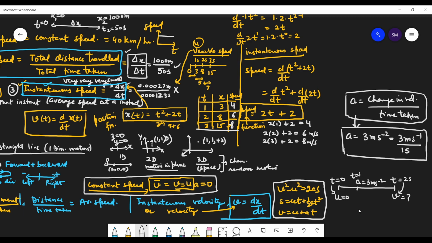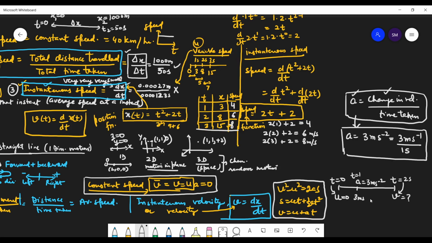Yes, sir. So here the acceleration is 3 meter per second square. It means how much your velocity is changing in 1 second is what the acceleration tells. If it is positive, the velocity is increasing. If it is negative, the velocity is decreasing. Now, what will be your velocity at time t is equal to 1? So add 0 to 3. What do you get, students? 3 meter per second.